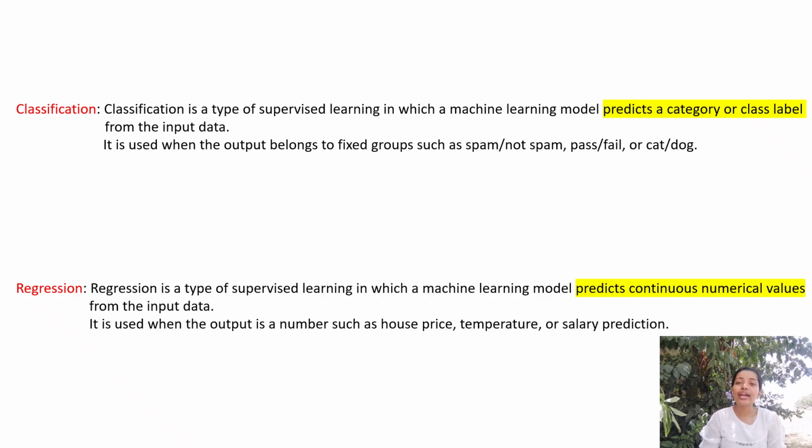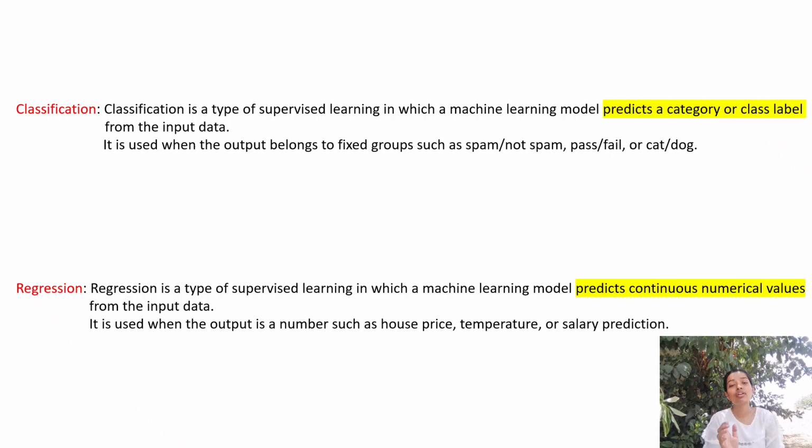So when we are trying to find out to which category a new data point will belong, that is classification. In classification, we don't have an exact number or exact value as the answer. We simply have different categories and we are simply trying to find out to which category a new data point will belong. Whereas in regression, the output is a value.